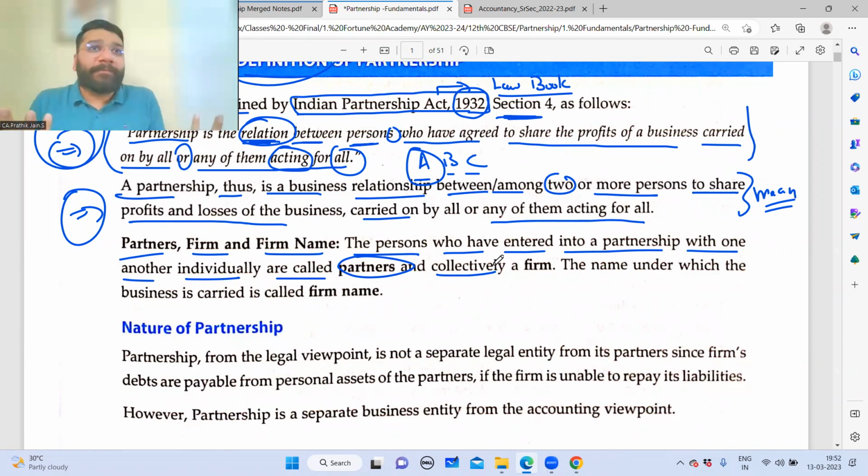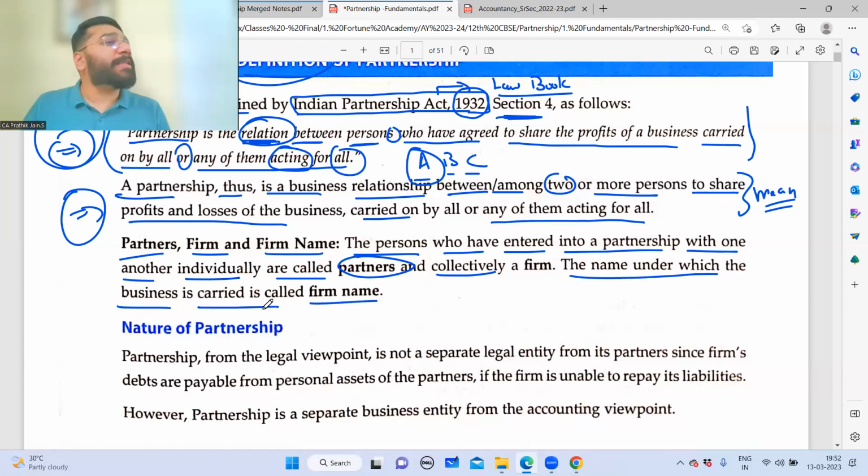If I just say firm, then in India, how many firms will be there? So we should have a name given to identify this firm. So I have to give a name. If you give a unique name to that firm, that becomes the firm name. The name under which the business is carried on is called the firm name.